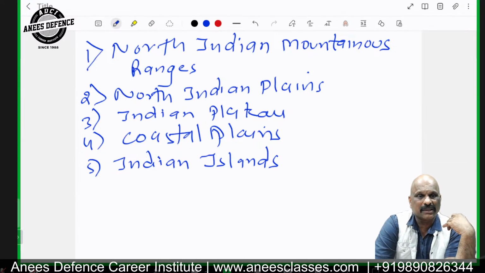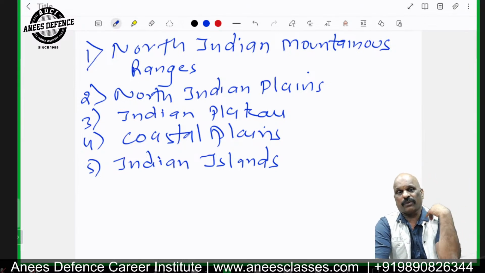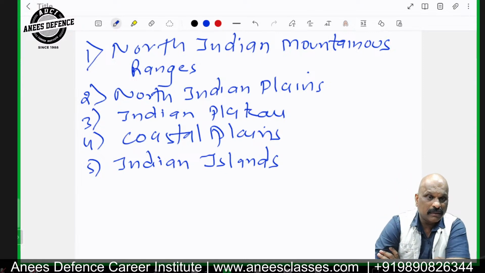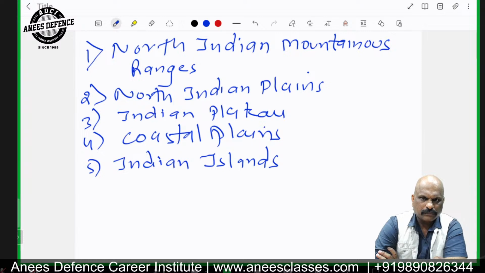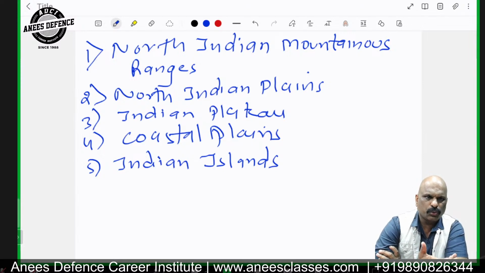The western Shivaliks receive rainfall, and there is tropical moist vegetation there. They also have Bhabar plains. A 10 to 15 kilometer track on the Shivaliks is covered with Bhabar plains. Bhabar plains are made up of stones and pebbles.